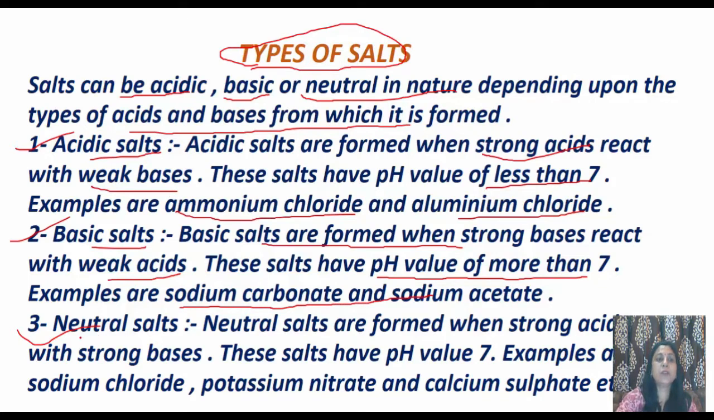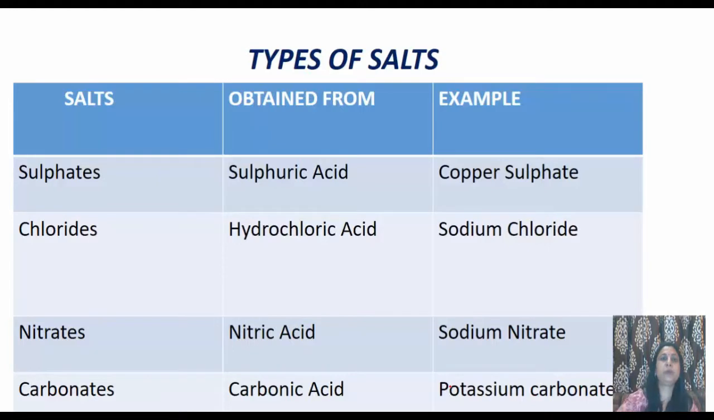And the third category of salt is neutral salt. Neutral salts are formed when both acids and bases are strong. The strong will cancel strong. These salts have pH value 7. Examples are sodium chloride, potassium nitrate, and calcium sulfate, etc.